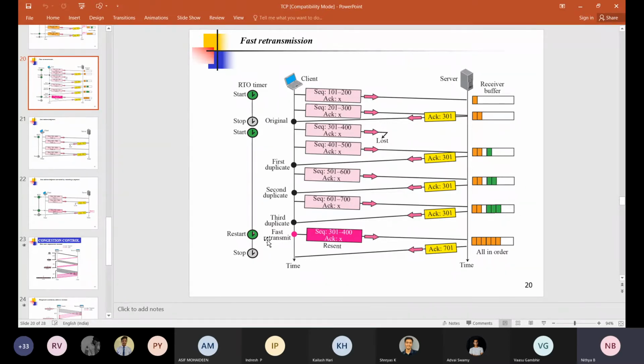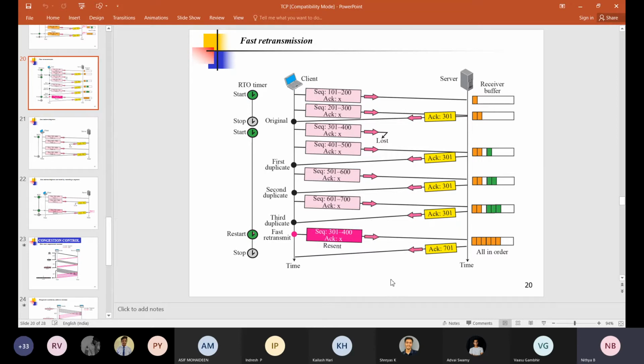The first one is the timeout, and the second one is when the transmitter receives three duplicate acknowledgement packets. Of these two cases, the timeout indicates severe congestion in the network. But in case of three duplicate acknowledgements, we have only less congestion in the network, because only one packet is lost but three packets have been received successfully. So it indicates less congestion in the network.